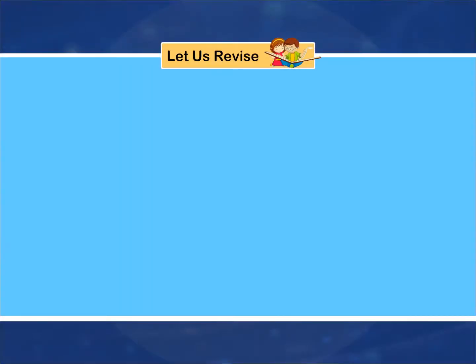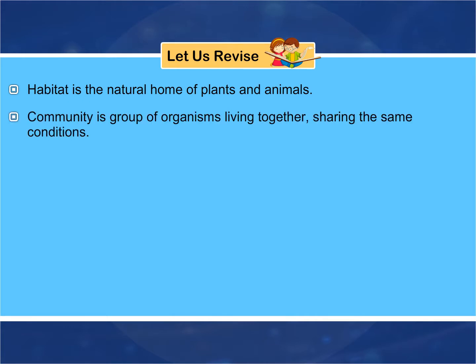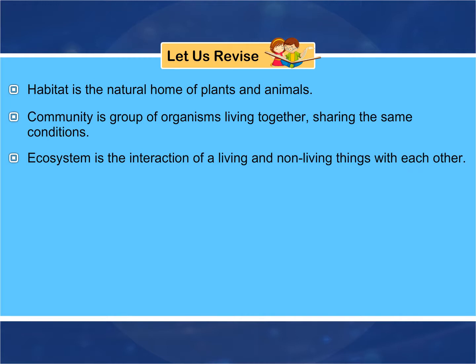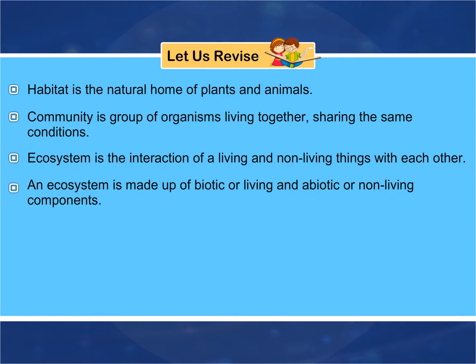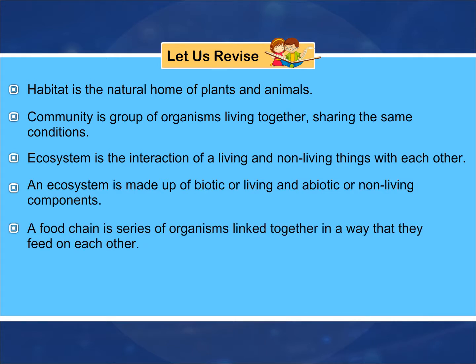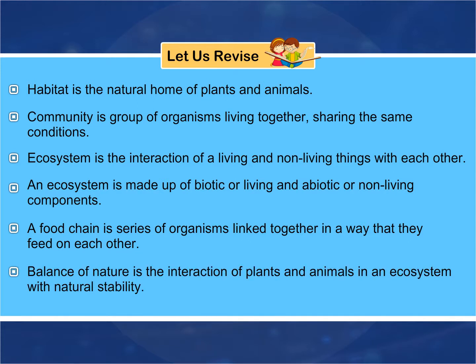Let us revise. Habitat is the natural home of plants and animals. Community is a group of organisms living together, sharing the same conditions. Ecosystem is the interaction of living and non-living things with each other. An ecosystem is made up of biotic or living and abiotic or non-living components. A food chain is a series of organisms linked together in a way that they feed on each other. Balance of nature is the interaction of plants and animals in an ecosystem with natural stability.